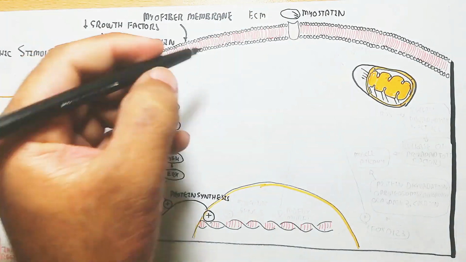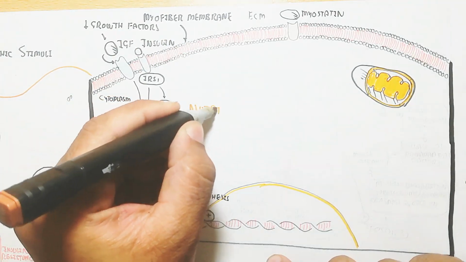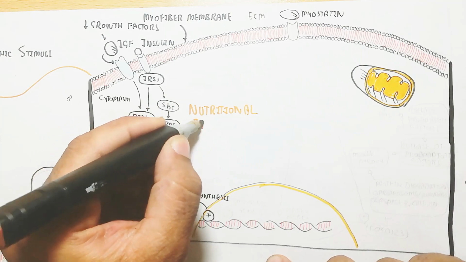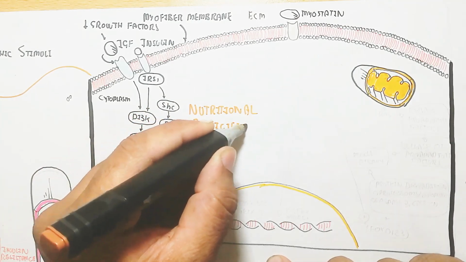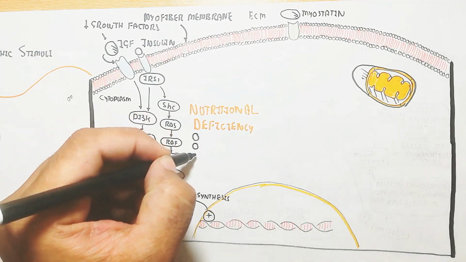Myostatin is a protein, a group of proteins, and the factor for degradation of the muscle fiber due to nutrition deficiency like malnutrition, diabetes and aging.